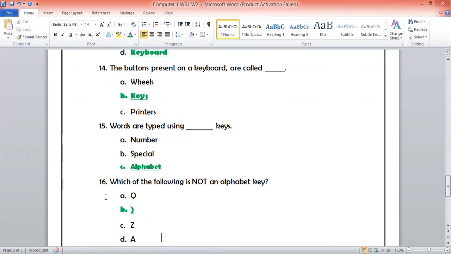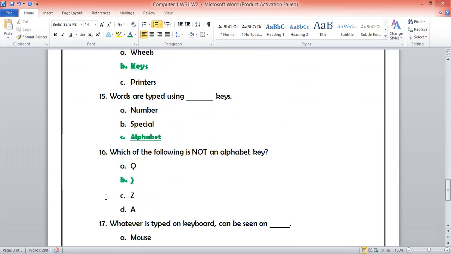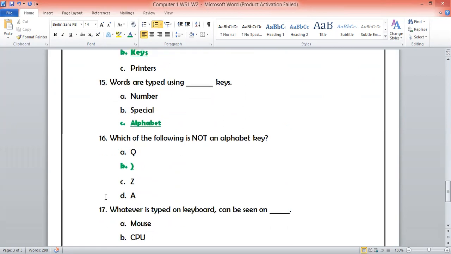So the typed words are called alphabets because the words are made from them. The words that we type use alphabet keys. So alphabet keys are used to type words. Question number 16. Answer is B. It's a bracket. Question number 17.